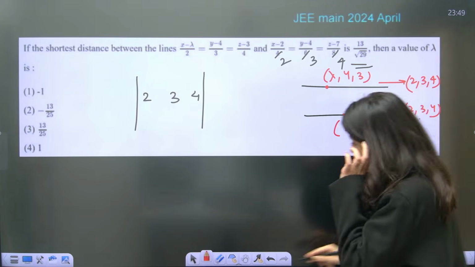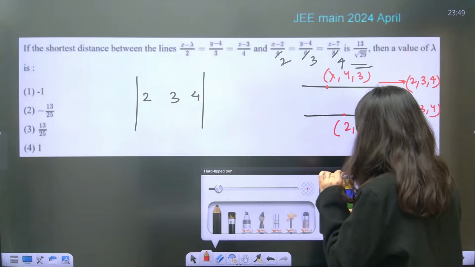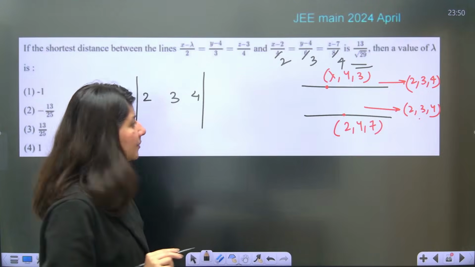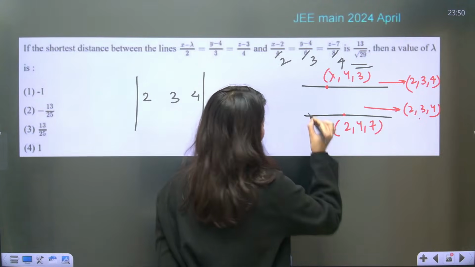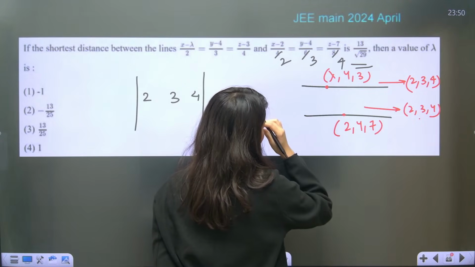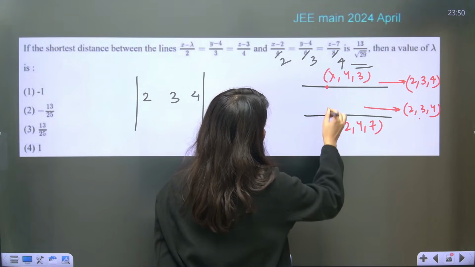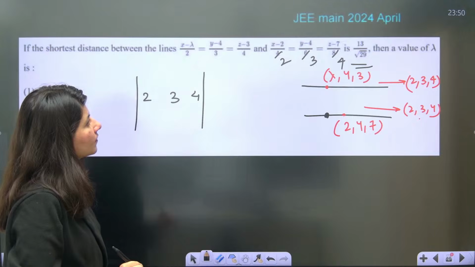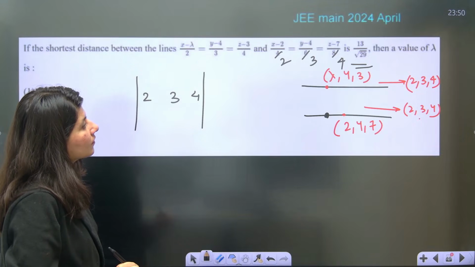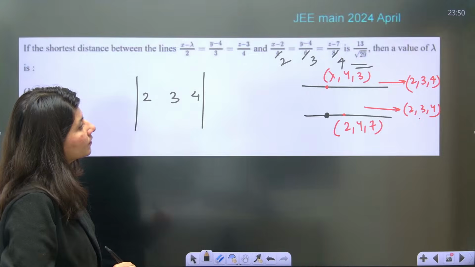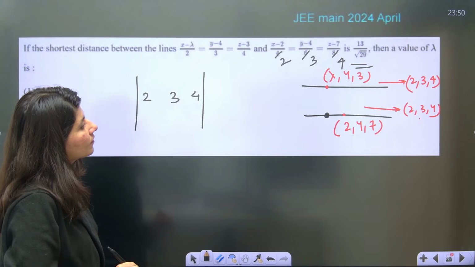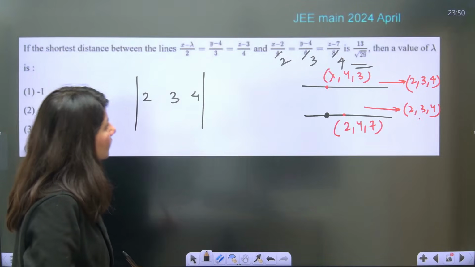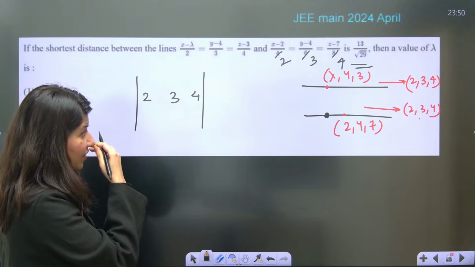How to calculate the distance between these two lines? Understand over here what to do. So first of all, you can actually put a point right here. 2, 3, 4 is given, right?